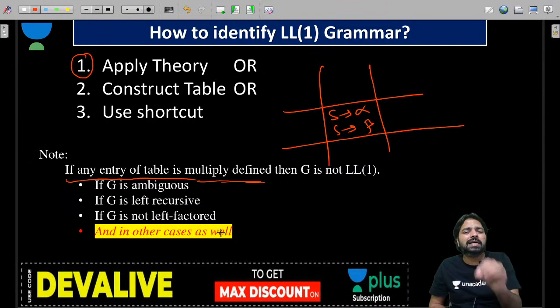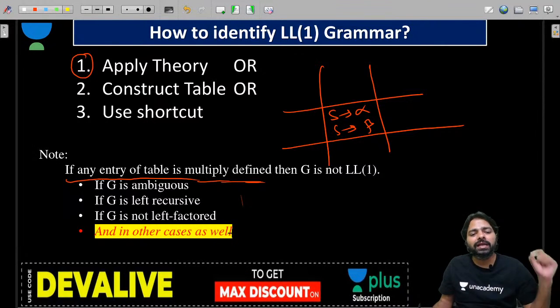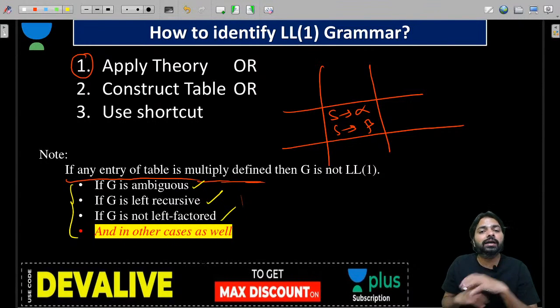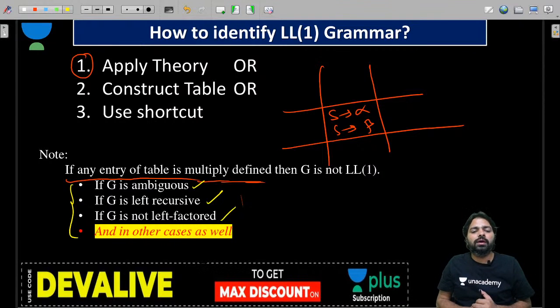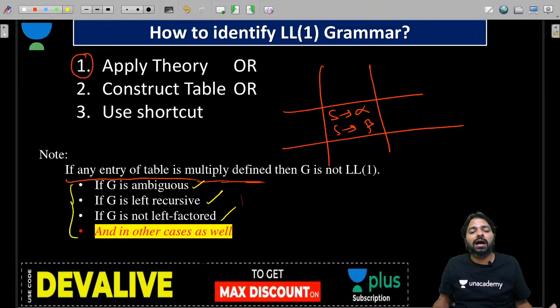There could be many reasons. The grammar can be ambiguous, any one of the reasons, guys. The grammar can be left recursive. The grammar may not be left factored, and there could be other reasons also. Most people don't know that even if they have unambiguous, non-left-recursive, left-factored grammar, they might assume the grammar is LL1, guys. It's not true. And there might be other cases as well.